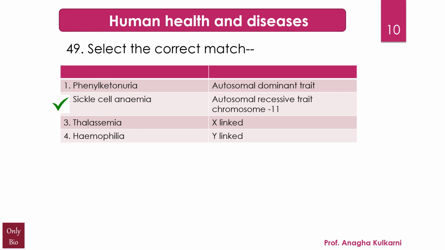Now the option 4, that is hemophilia, it is caused by mutation or change in one of the genes that provides instructions for making the clotting factor proteins needed to form a blood clot. And this change or mutation can prevent the clotting protein from working properly, or it may be missing altogether. And this is located on the X chromosome and not on the Y chromosome. So this option is also ruled out.